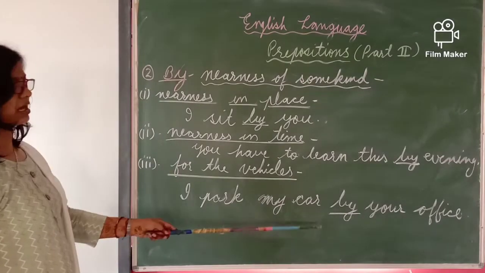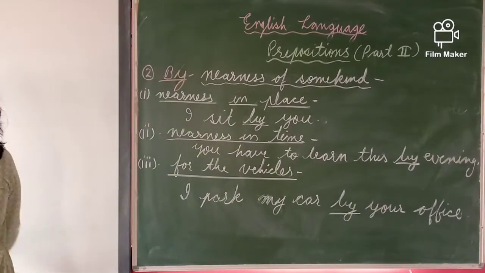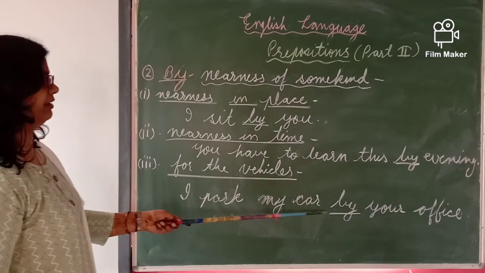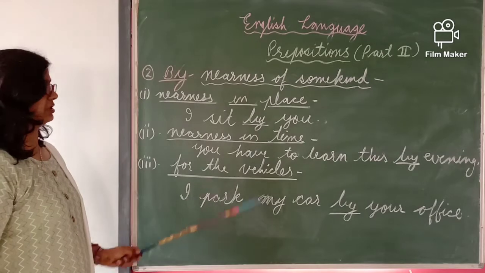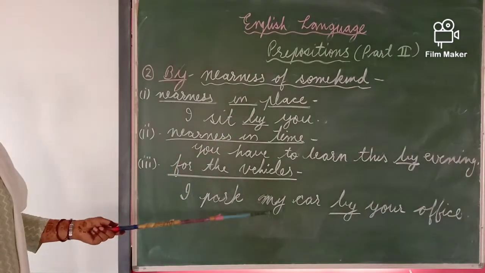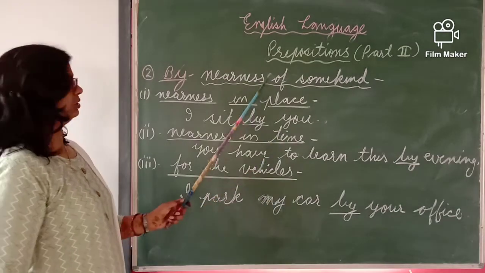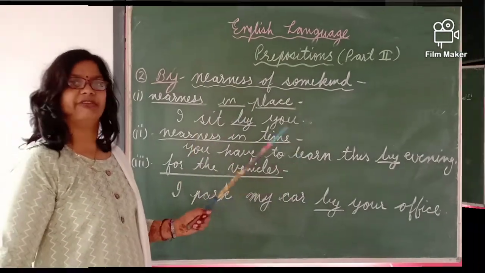I park my car by your office. It is confirmed, it is showing that I have put my car, I have parked my car near your office. So here are the nearness, here are the connectivity of some things to the place, time and vehicles. So here are the uses of by.